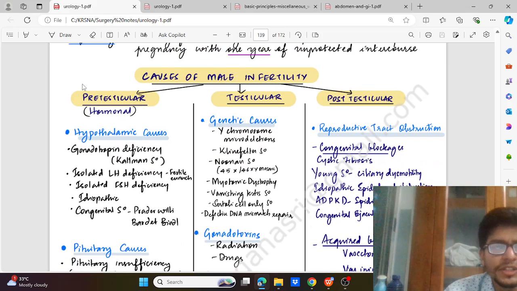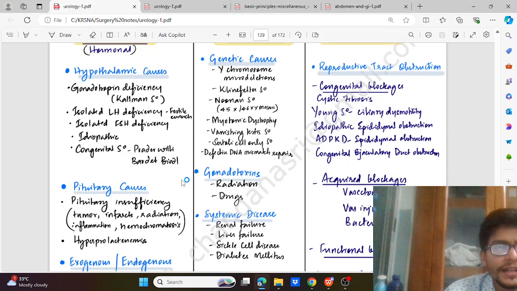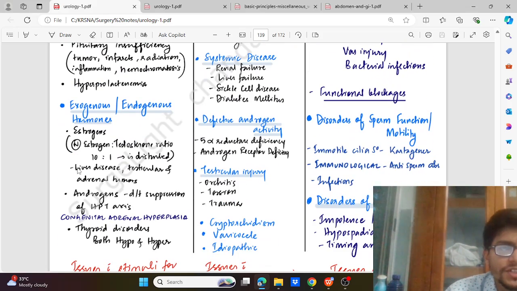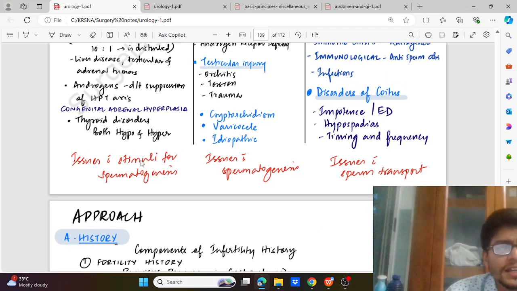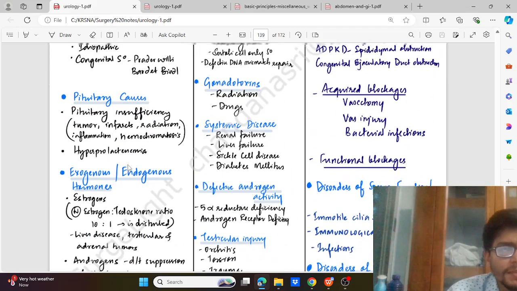It is divided into three: the first is pre-testicular or hormonal, second is the testicular, and third is the post-testicular. In the pre-testicular, we have hypothalamic causes, pituitary causes, and exogenous or endogenous hormone causes. These are associated with issues in the stimuli for spermatogenesis.